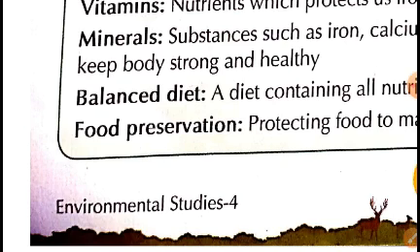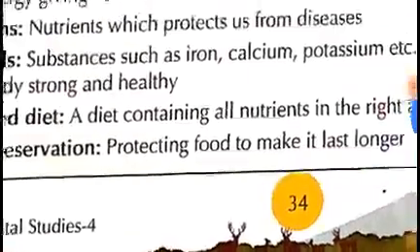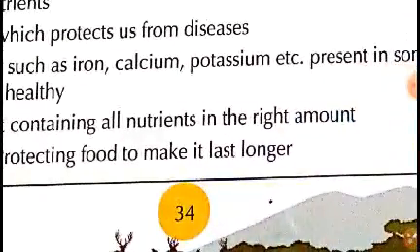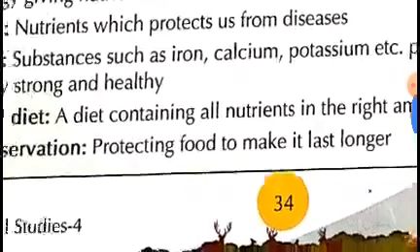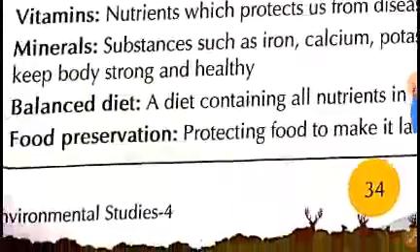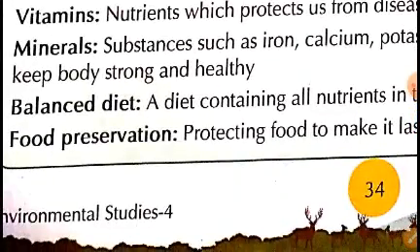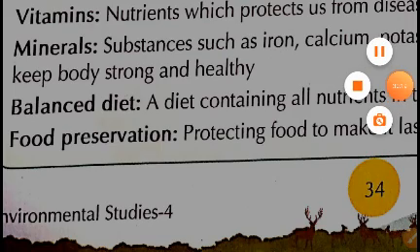The diet containing all the nutrients in the right amount needed by the body to perform any function properly is called balanced diet.